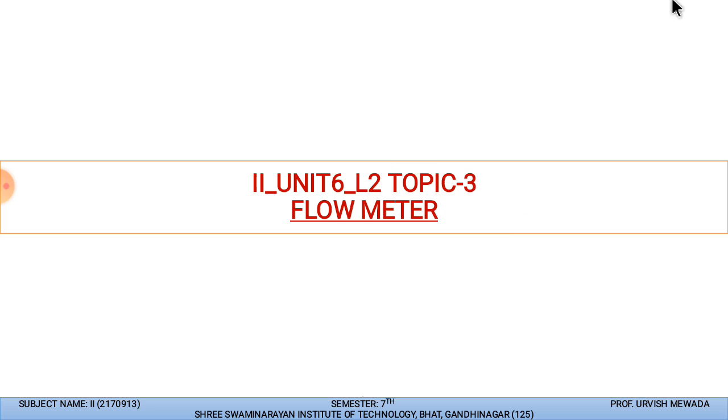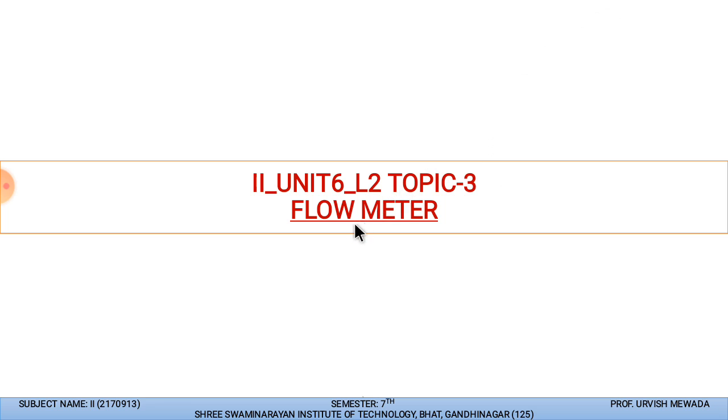Then we discussed laminar flow and turbulent flow, and the Reynolds number, which is responsible for the different types of flow in any medium. Then we started with the flow meter and its classification, including the mechanical flow meters: the piston meter and the multi-jet flow meter. So this is what we have done till today.